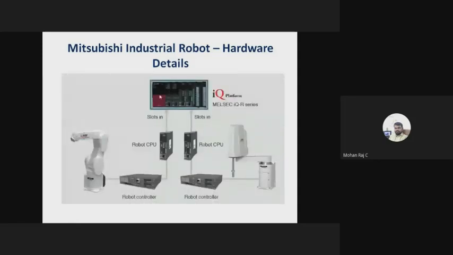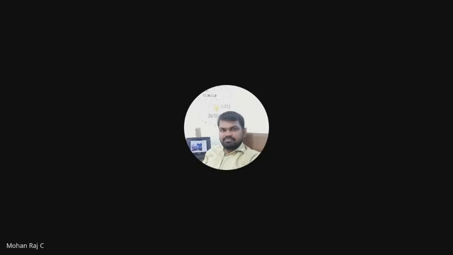So here, I told you, there are now three controllers. One is the robotic controller. Another one is a robotic PLC. Another one is a robotic controller. How are these two controllers connected? These two controllers are connected with the help of an optical cable, because an optical cable is usually used for high-speed data transmission and reliability. That's why we are preferring the optical cable.